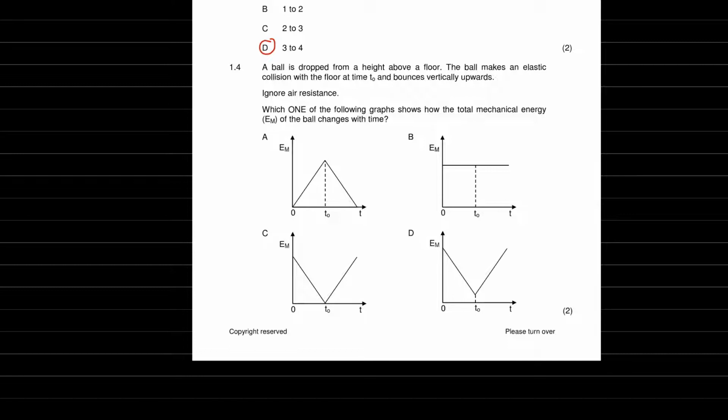And there's no air resistance. We're looking at mechanical energy. So we can apply the law of the conservation of mechanical energy. What does that mean? It means that mechanical energy stays constant all the time. It means it's not this, it's not that, it's not that. It has to stay the same. It means it must be B. So one straight line is a constant value on a graph.